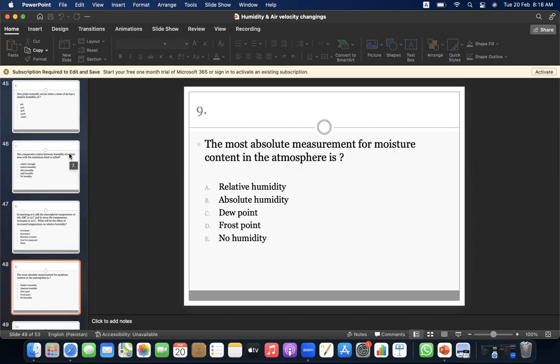Ninth, the most absolute measurement for moisture content in the atmosphere is A, relative humidity. B, absolute humidity. C, dew point. D, frost point. E, no humidity. It's C, dew point.